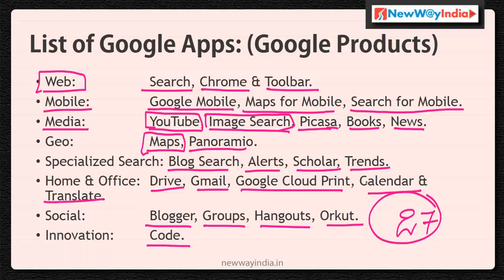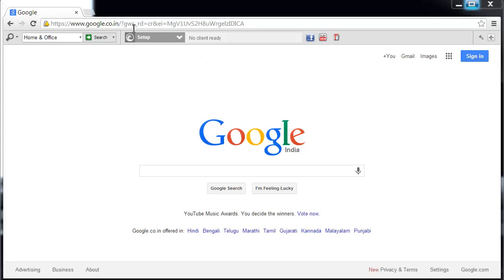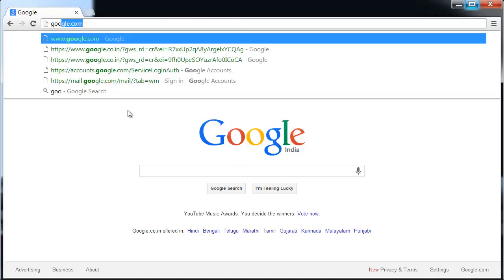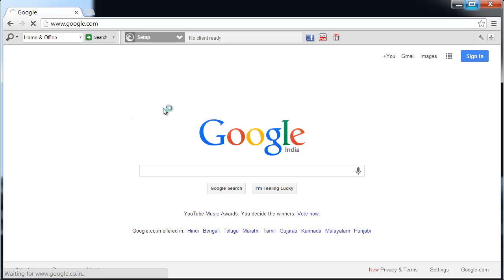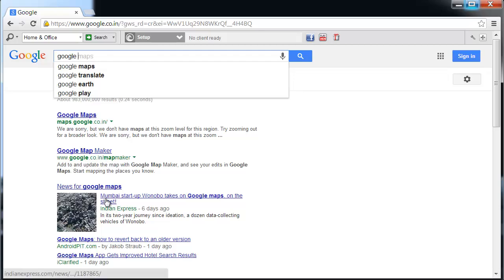I will show you the link, and how to search and see all those Google products. Just open Google and go to Gmail. If you want to see Google products, search for Google products.